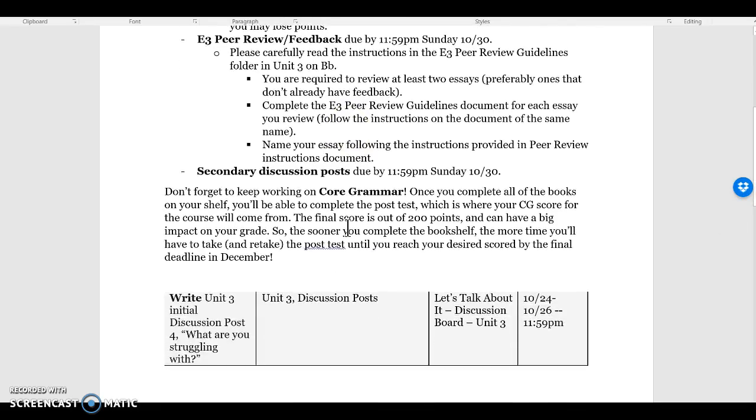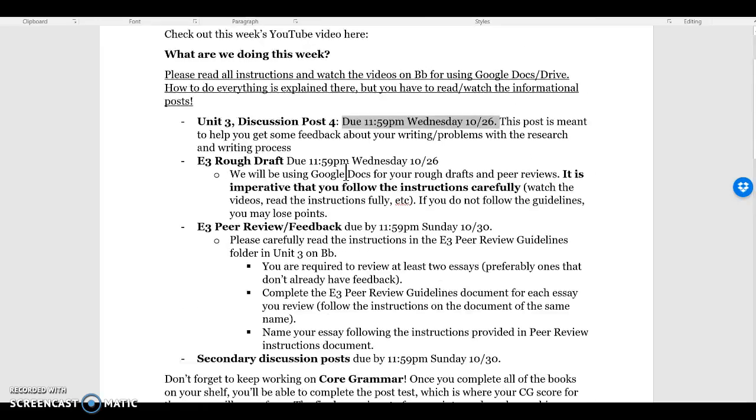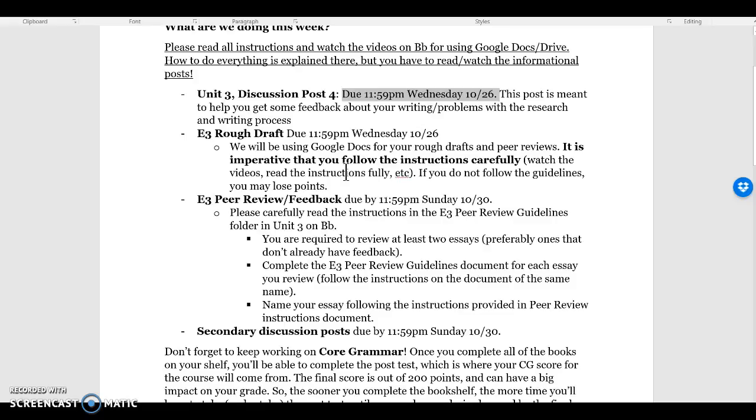And of course, don't forget to keep working on core grammar. The sooner you get that post test done, the sooner you will be able to start retaking it to get the score that you want. So that's what we're doing. If you have any questions, please let me know, but please review the materials available on Blackboard and in YouTube before you contact me, because that's where I will direct you first.